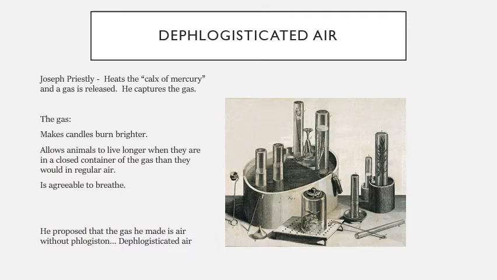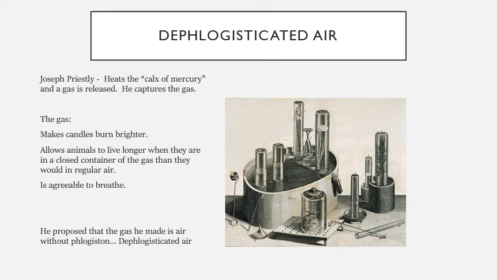By the late 1700s, there were some interesting observations being made. One of these was by a British person named Joseph Priestley. He was heating up what we call the calx of mercury, sort of reacted mercury. He noticed a gas was being released, and he captured the gas. Over here on the right side, you can see an image of the experimental setup.